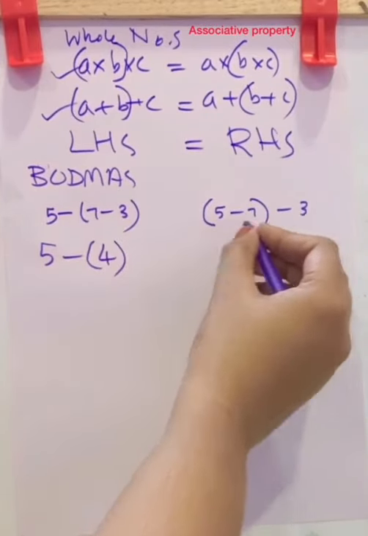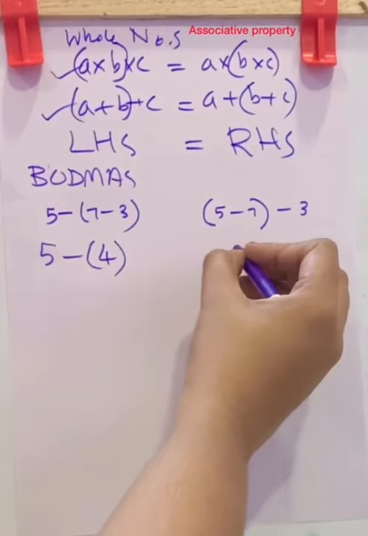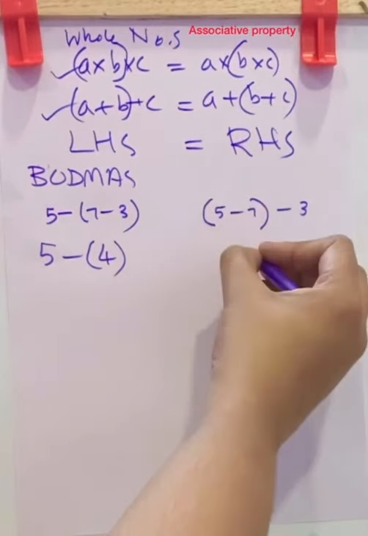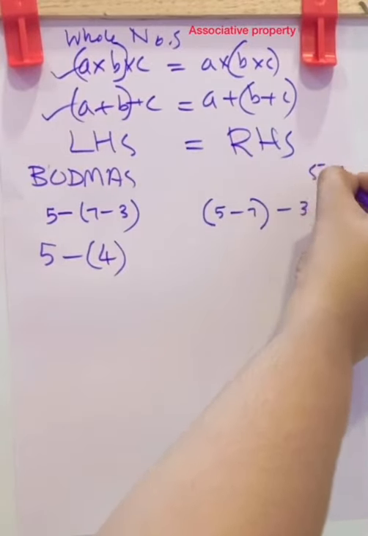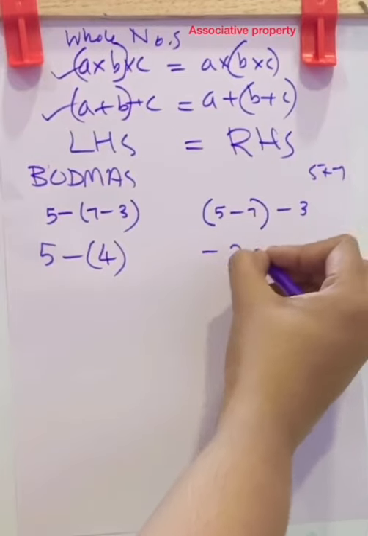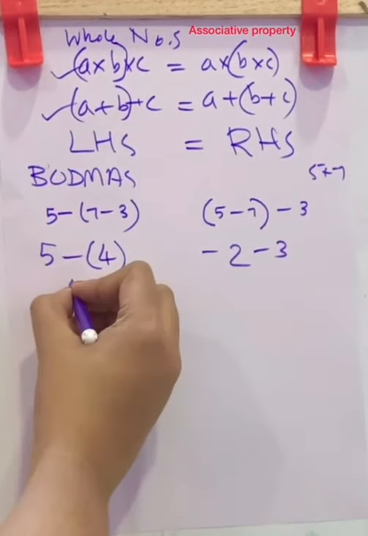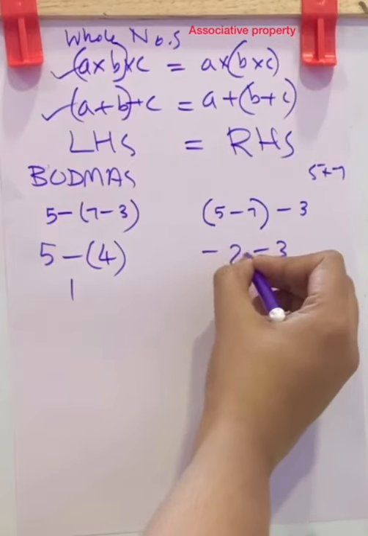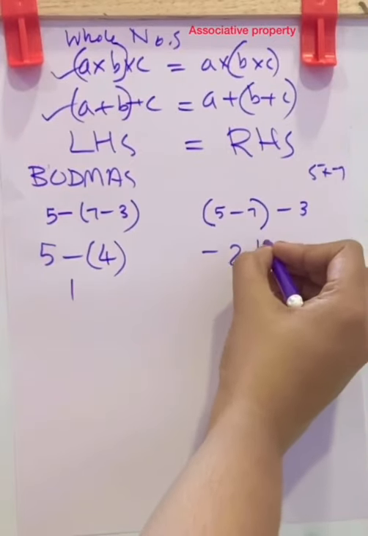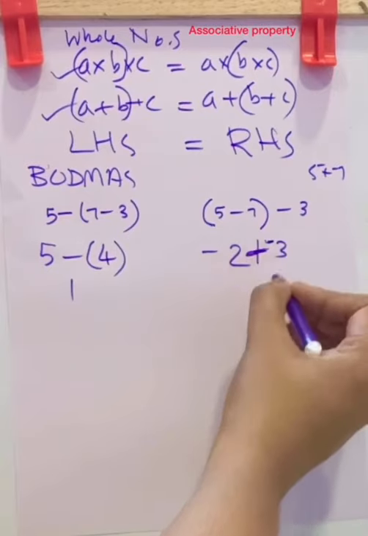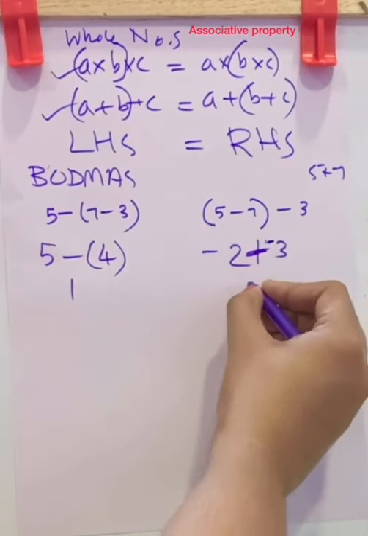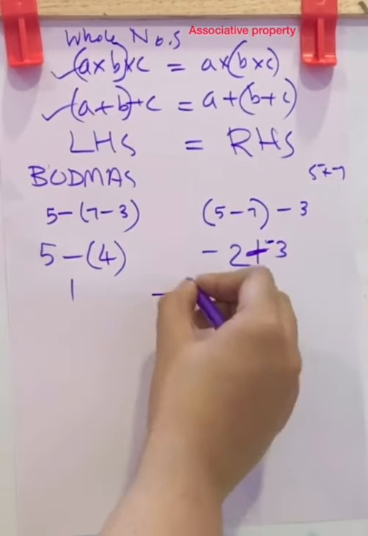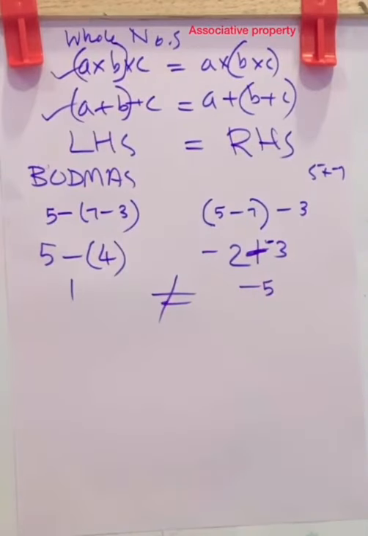Here 5 minus 7, the result is 5 plus minus 7, which is minus 2, minus 3. Now this becomes 1 and this is minus 2 minus 3. It becomes minus 2 plus, when you make it addition, change the sign here. So minus 2 plus minus 3 is minus 5. Both are not equal. So subtraction is not associative for integers.